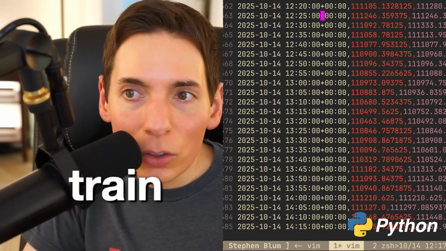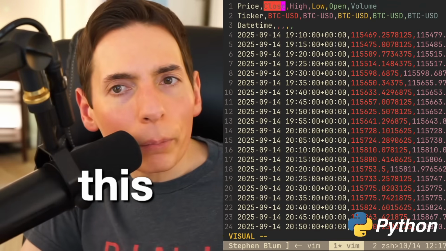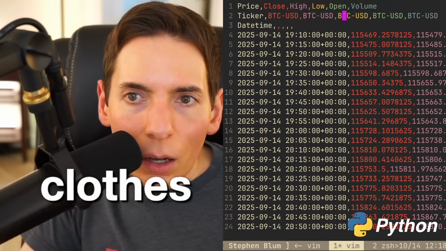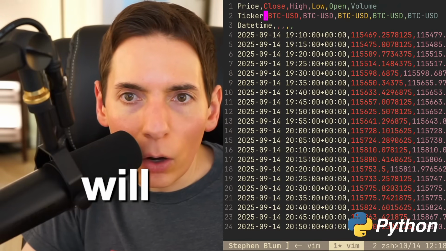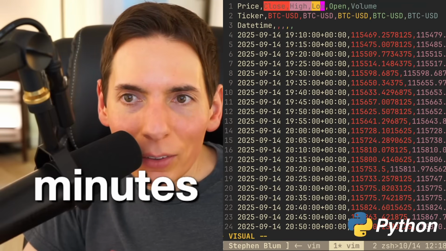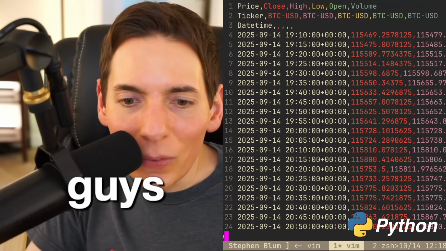So we'll be grabbing just this. What's it called? The close. Well, it depends. We'll be using the open for the training, but the output will be the close. We'll grab the close on the output for the 5 minutes to target. Every 5 minutes, we'll target that. That's the plan. So we've got our data.